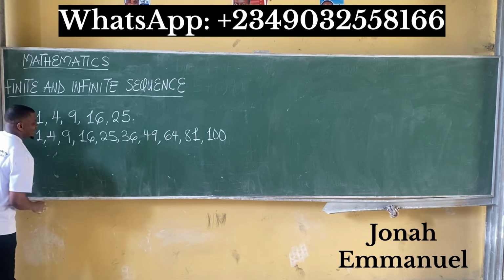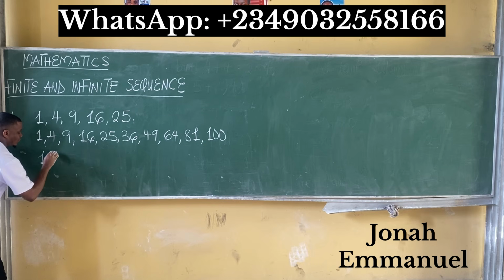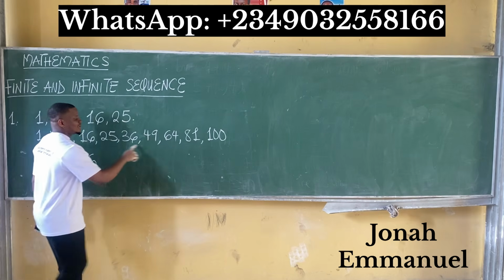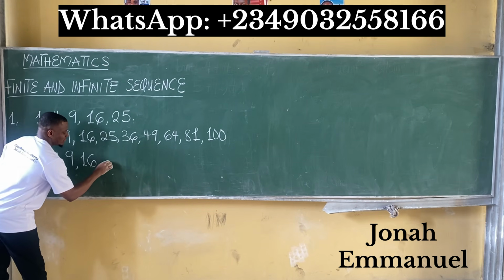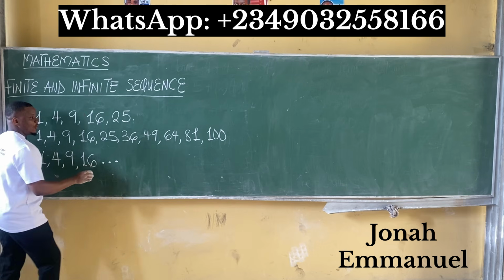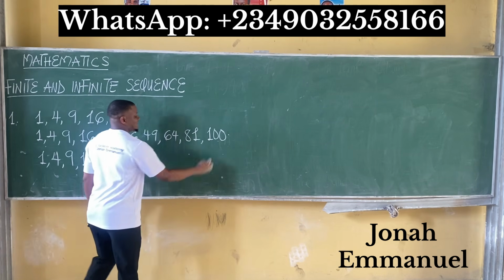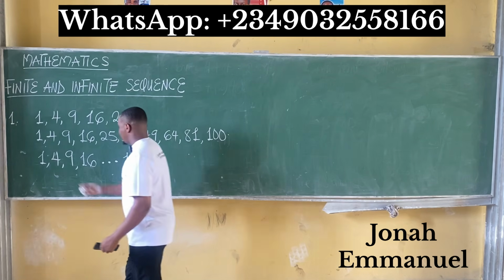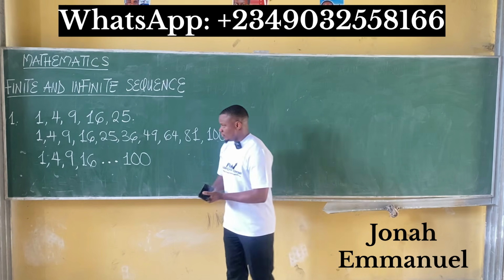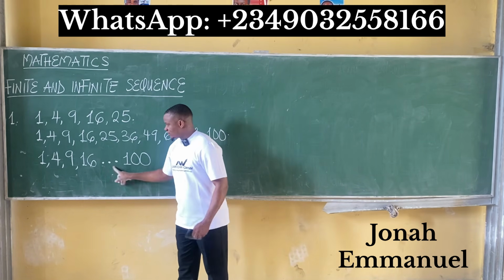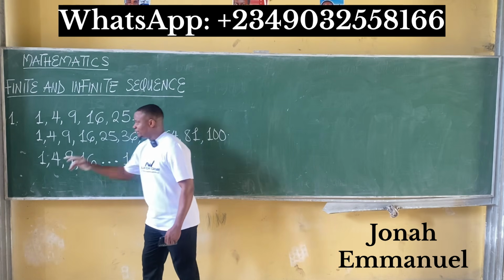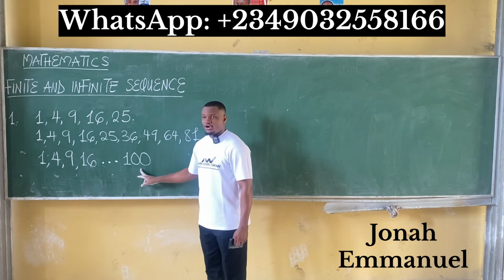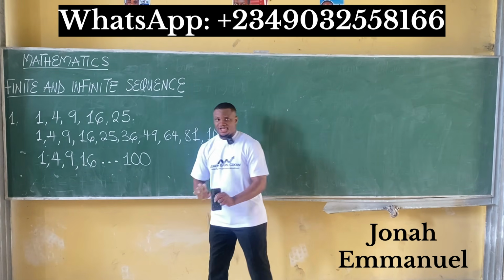How? We can abbreviate this to something that looks like 1, 4, 9, 16. Instead of writing all the terms, we can just use dots, dot, dot, until we get to the last term. In this case, we're using 100. What you have here is still a finite sequence. You want to observe that, yes, you have dots. The dots mean that, following this pattern, you will have some more numbers, and it continues until 100. So when your sequence gets to 100, it stops there.